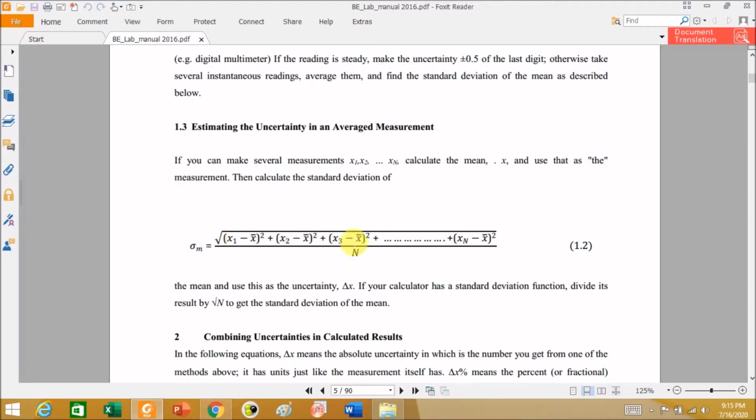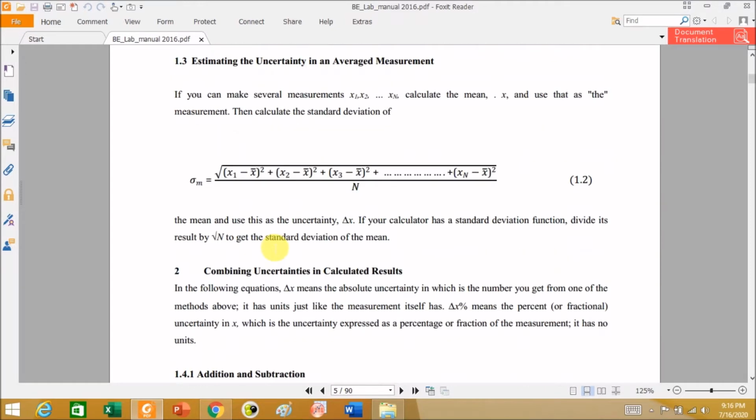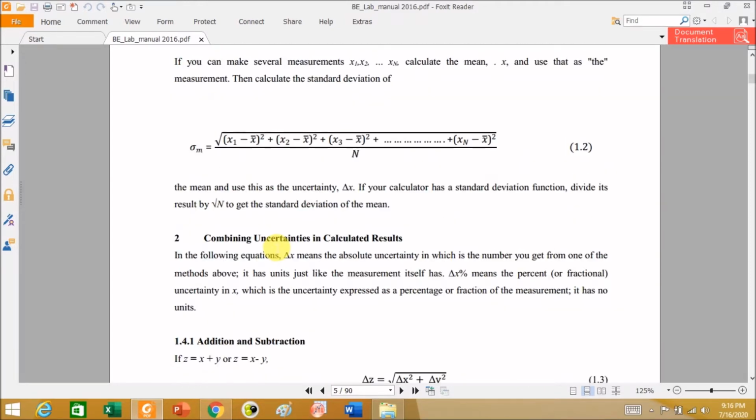This is what we are going to find out, and this is the uncertainty in average measurement. x1, x2, x3 are individual values up to xn, and x bar is the mean value, found by averaging x1, x2, x3 up to xn. We divide by n, and we can find the uncertainty in the averaged measurement. This sigma m is nothing but equal to standard deviation by root n. That is the spread in the average value,